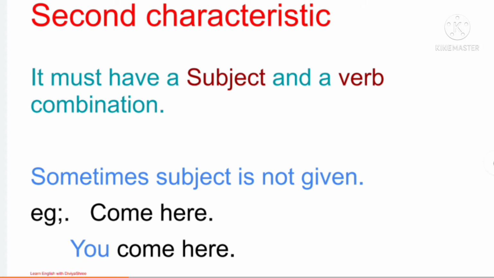So guys, what is the second characteristic that is also important to understand? The second characteristic about a sentence when you are framing it is that it must have a subject and verb combination. It means whenever you are framing a sentence, you will find a subject and a verb in it. Like we say, the verb is the heart of the sentence. In the same way, the subject is also very important. There are a few sentences in which the subject is understandable. So what type of sentences are those?